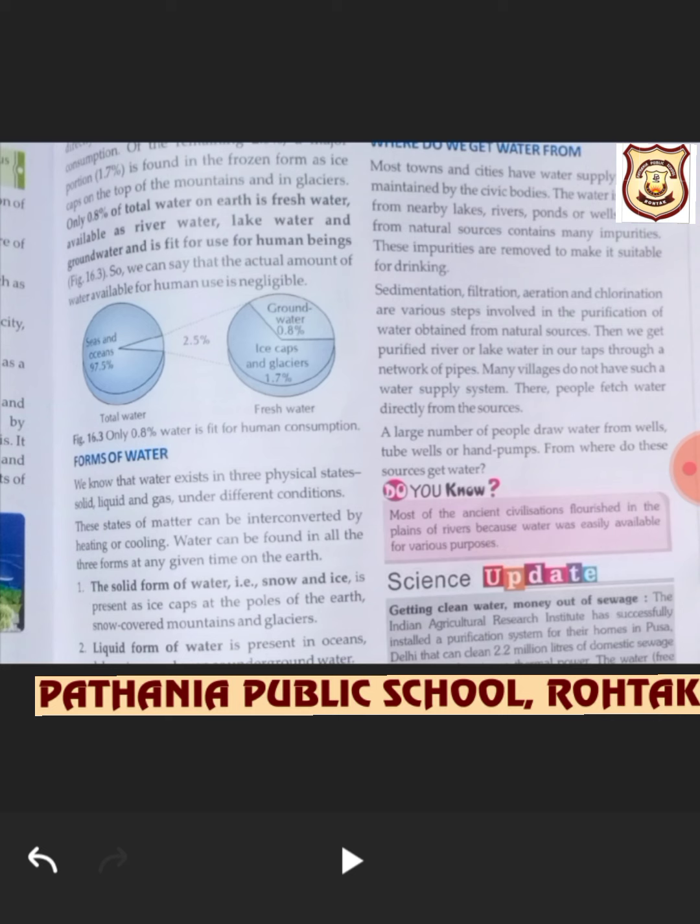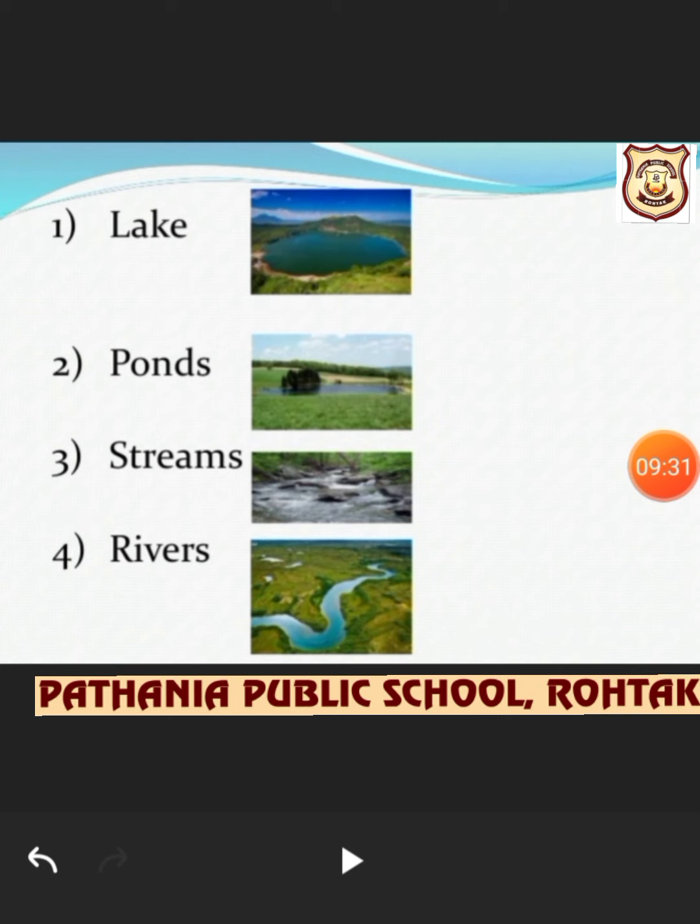Now beta, let's come to the topic, where do we get water from? We get water from lakes, ponds, streams, rivers. Most towns and cities have a water supply system managed by the civic bodies. The water is drawn from these lakes, rivers, ponds and even wells.